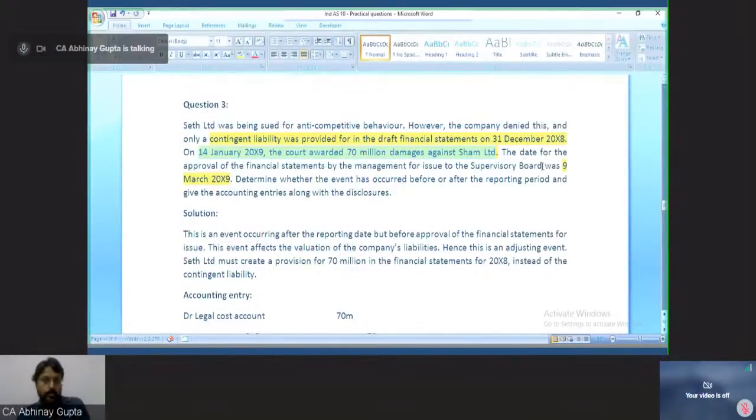Determine whether the event has occurred before or after the reporting period and give the accounting entries along with disclosures. So first of all, the question is asking you to determine whether this event is an adjusting or a non-adjusting event. If you say it is an adjusting event, what accounting entries will you pass? If you say it is a non-adjusting event, what disclosures will you make?